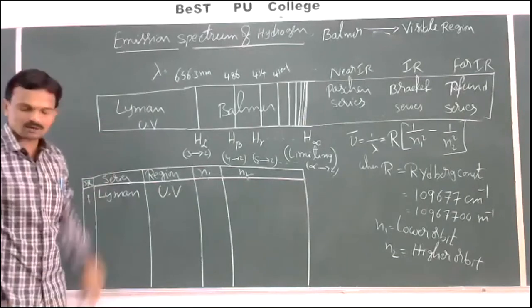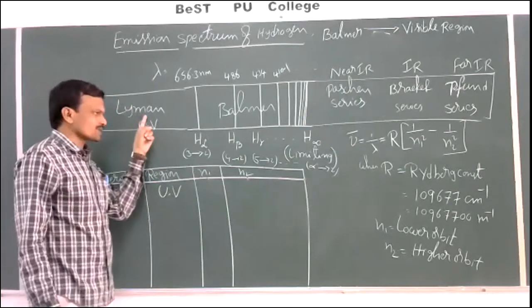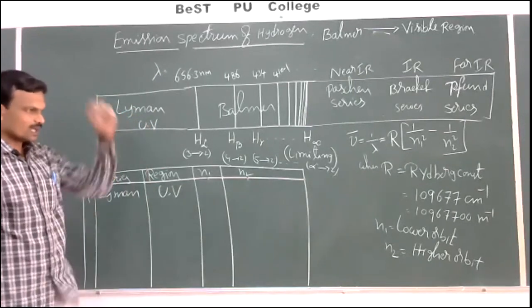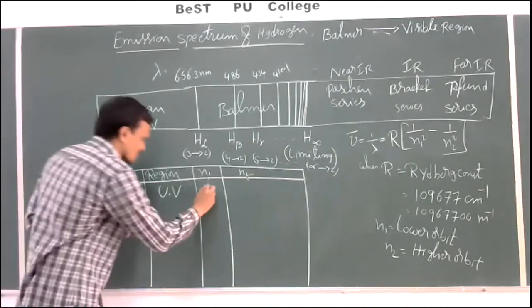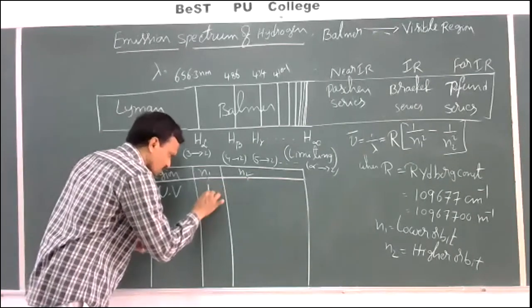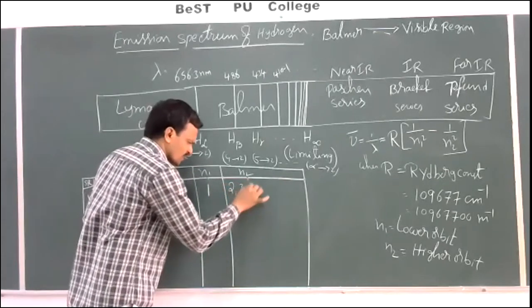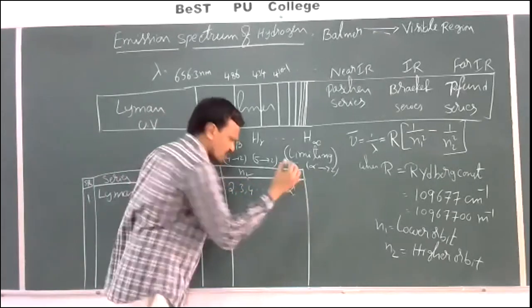What is N1? See, this Lyman series is obtained whenever electron jumps from any higher orbit to first orbit. N1 is equal to 1. Then what the values of N2 are? 2, 3, 4, and so on infinity.